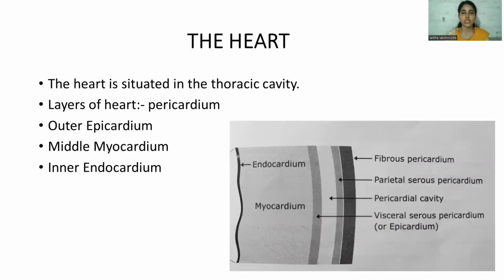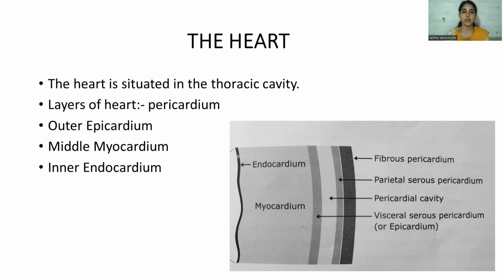So what are the layers present in our heart? The heart has a major protective and surrounding layer called the pericardium, and after the pericardium there is a layer called the serous epicardium. In between these layers there is a cavity called the pericardial cavity, and this cavity has a fluid called the pericardial fluid. What does this pericardial fluid do? It reduces the friction that happens between the pericardium and the epicardium.